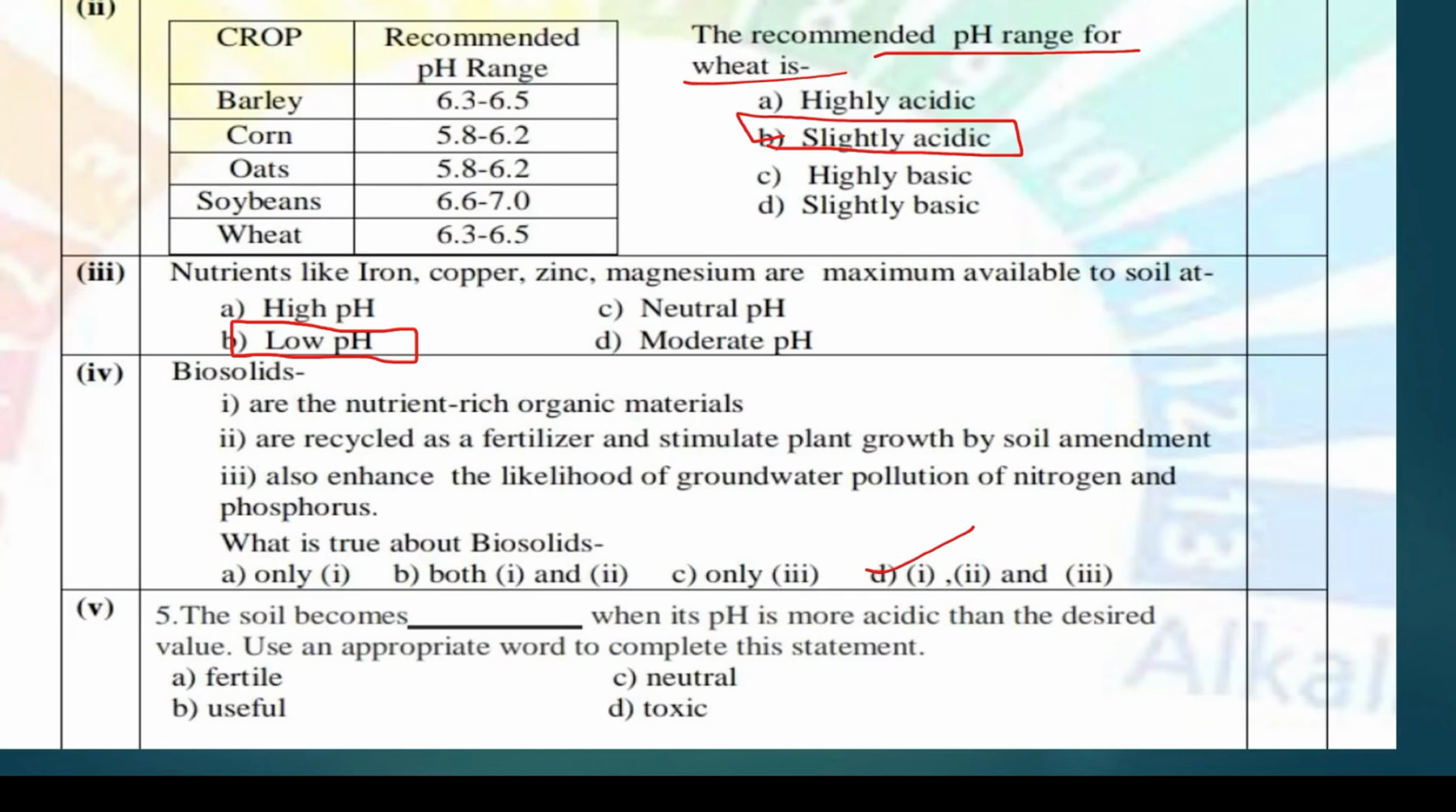Fifth question: the soil becomes dash when its pH is more acidic than the desired value. Use an appropriate word to complete the statement. If the pH is more acidic, then the soil will become toxic. So these are the 5 answers. Out of 5 you have to write any 4, but you write all 5. It is just practice for your board exams.